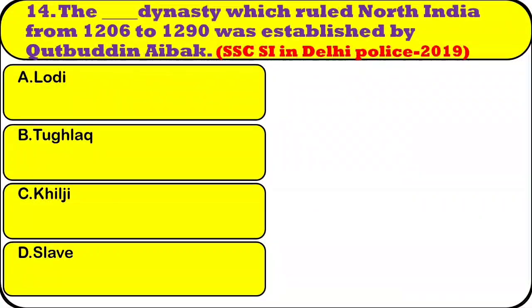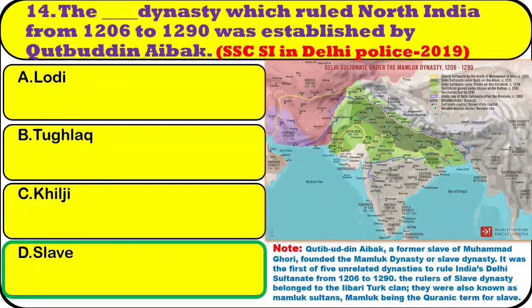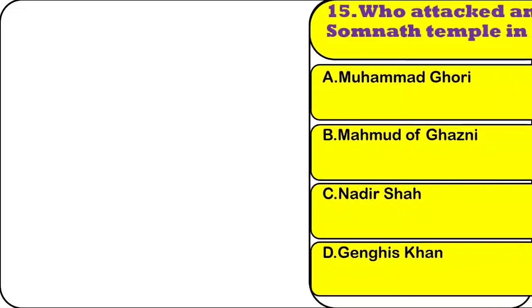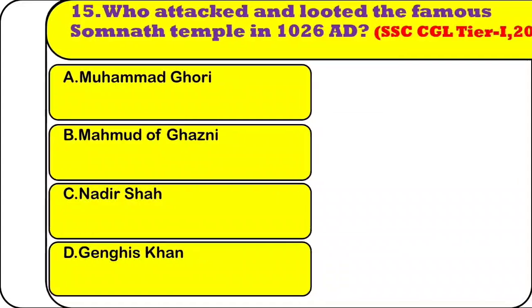Note, Qutb ud-Din Aibak, a former slave of Muhammad Ghori, founded the Mamluk dynasty or slave dynasty. It was the first of 5 unrelated dynasties to rule India's Delhi Sultanate from 1206 to 1290. The rulers of the slave dynasty belonged to the Ilbari Turk clan. They were also known as Mamluk Sultans, Mamluk being the Quranic term for slave.